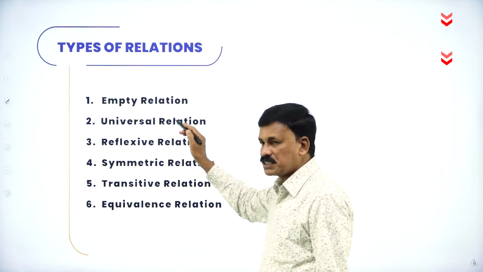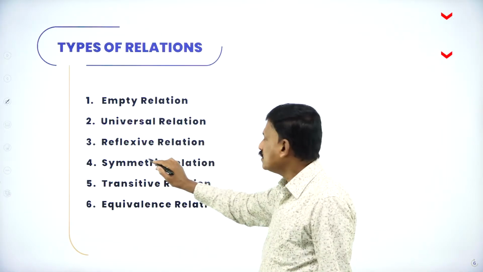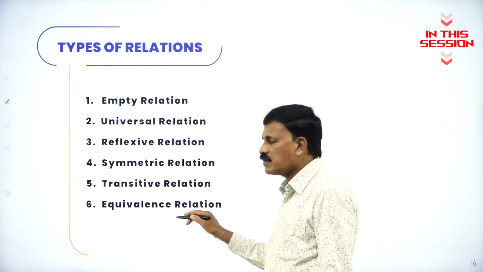So the types of relation, we are going to study 6 types of relations: empty relation, universal relation, reflexive relation, symmetric relation, transitive relation, and equivalence relation.